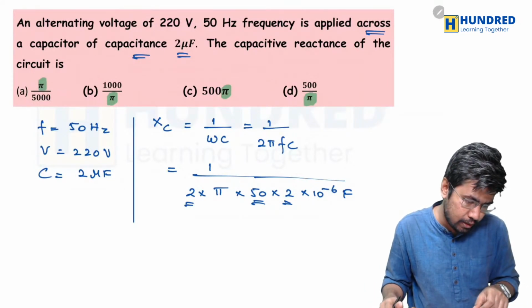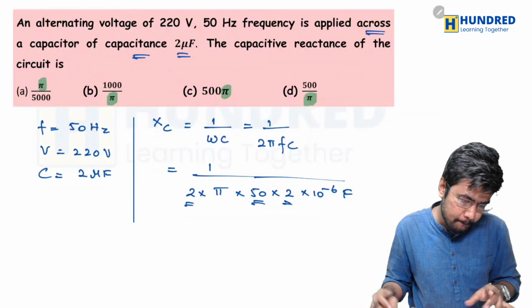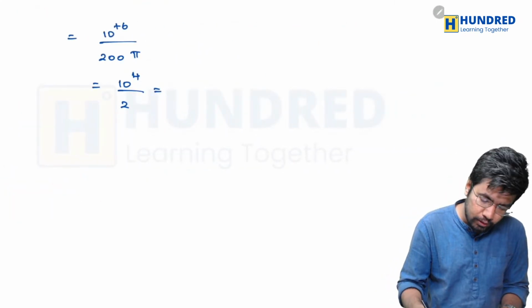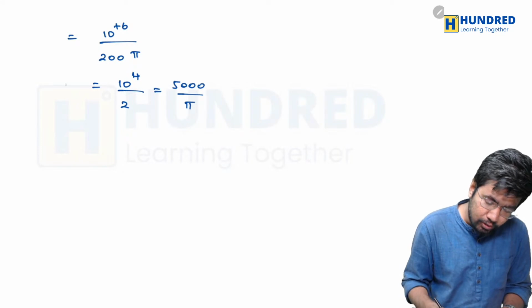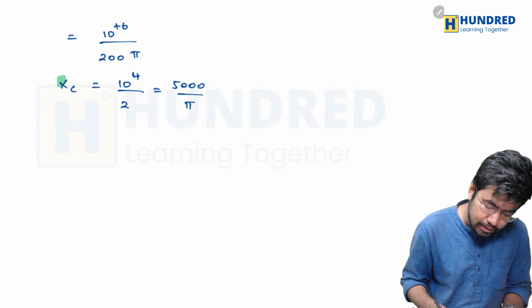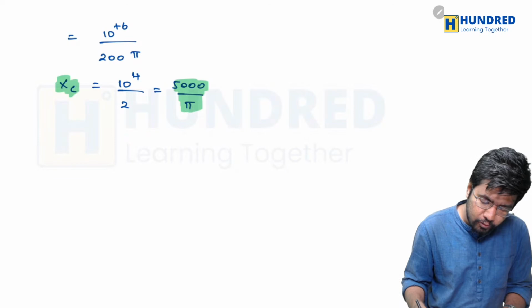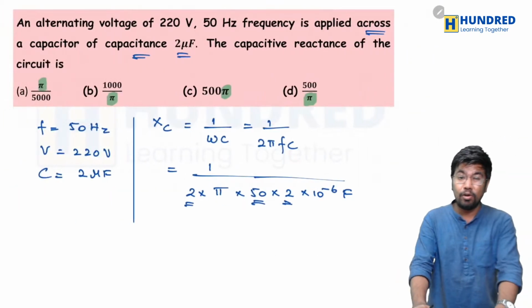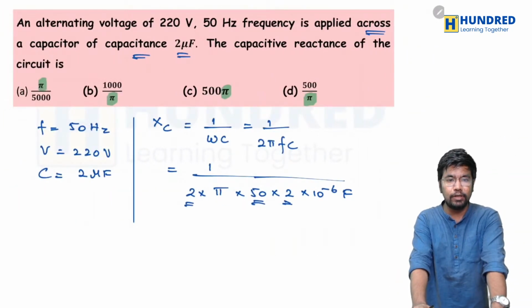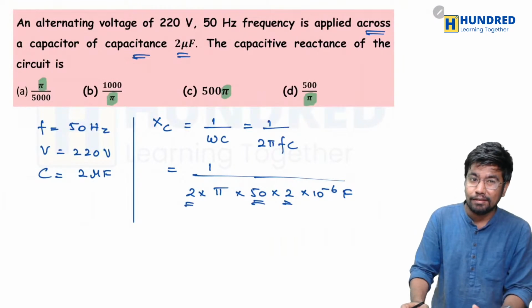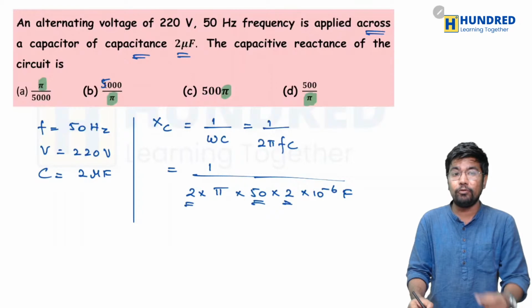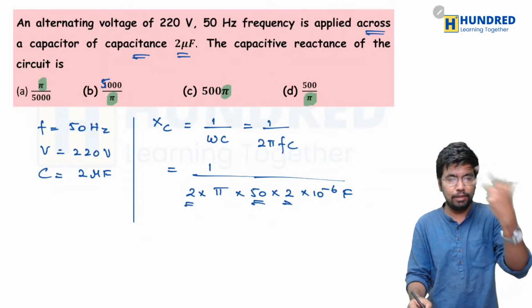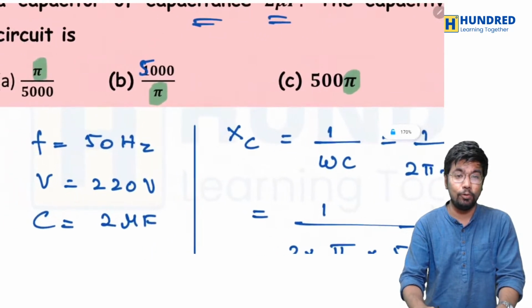Have we done it right? Yeah, 5000. We are going to get 5000 divided by pi. So that is the exact answer. Xc is equal to 5000 divided by pi. So is there an option that says 5000 divided by pi? Well, there isn't, because I just messed up the options. Okay, it should have been 5000 divided by pi, but I just typed it as 1000.